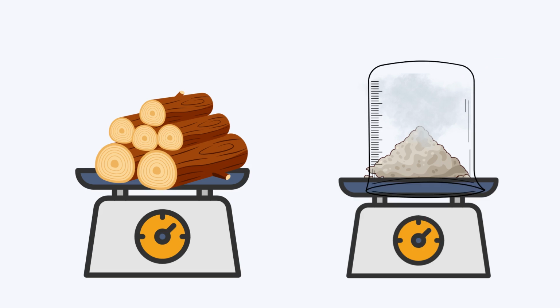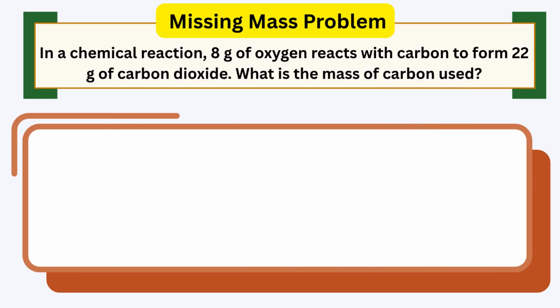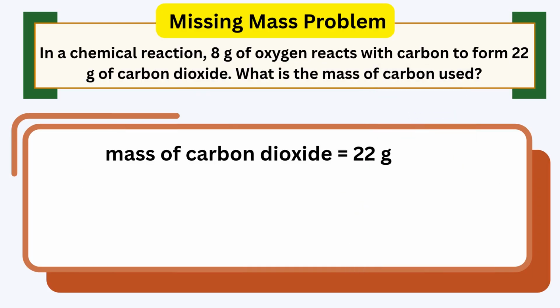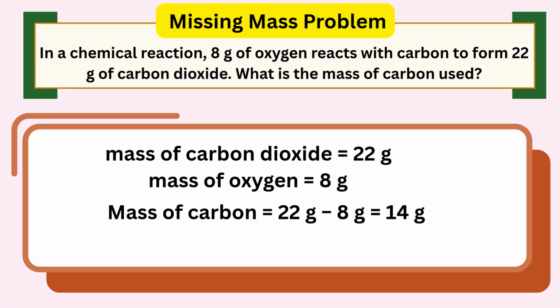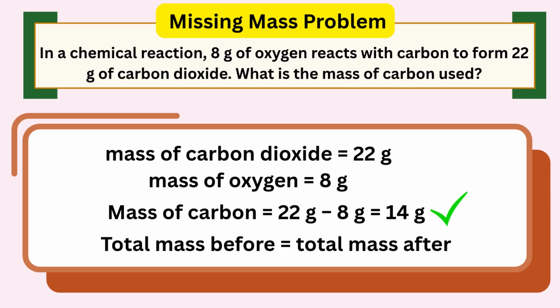If you could catch all those gases and weigh them too, the total mass would be the same as the log you started with. So now, we know there were 22 gram of carbon dioxide made, and 8 gram of that was oxygen. So to find the missing mass of carbon, we just subtract them. So 22 gram minus 8 gram equals 14 gram.